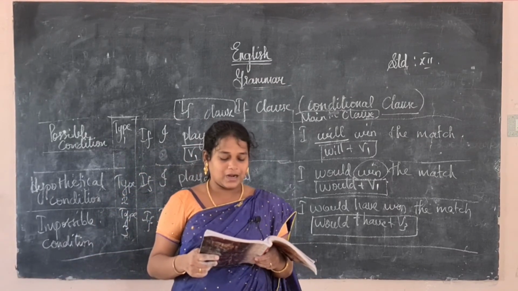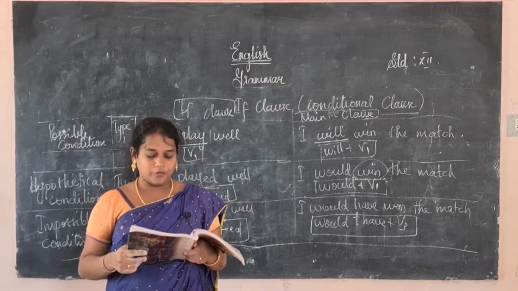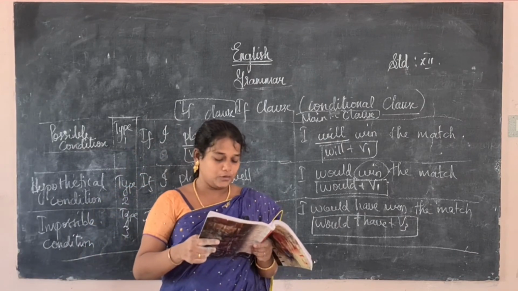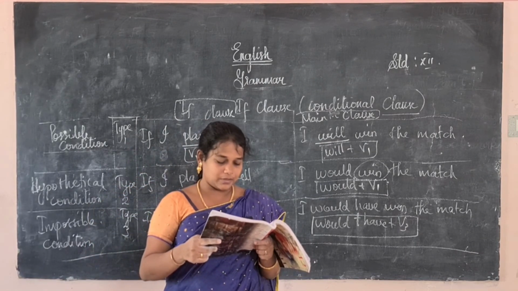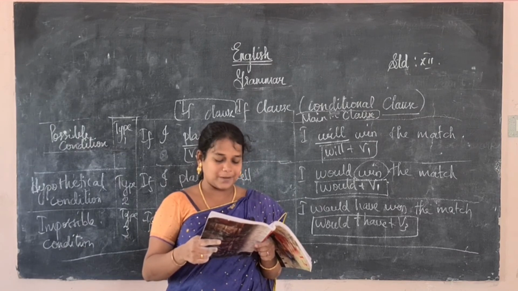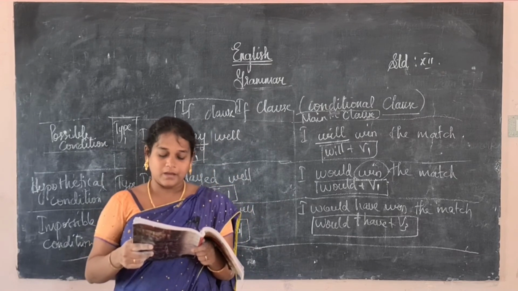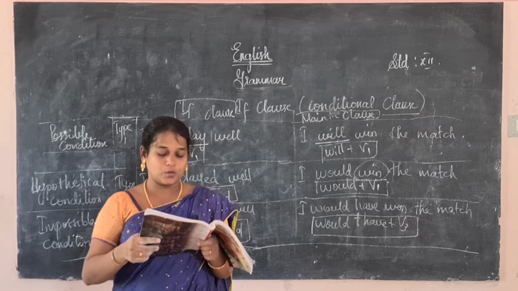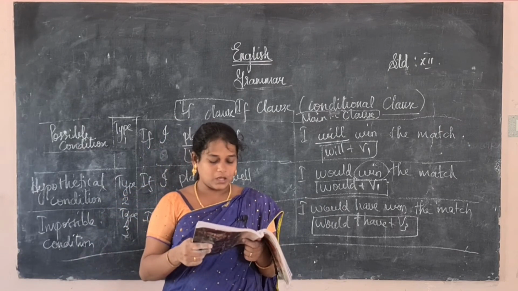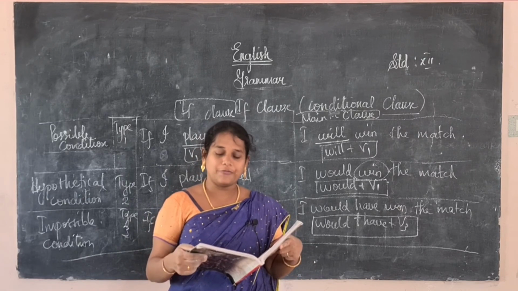It's very easy. Unless you go for a walk regularly, you cannot reduce your weight. So if you go for a walk regularly, you will reduce the weight. The same thing, you have to change the words which are given there. Sindhu could not have won the world championship unless she had single-minded devotion. If she had single-minded devotion, she would have won the world match. So likewise, we have to write. We have to take unless and not, and we have to supply the if verbs there.